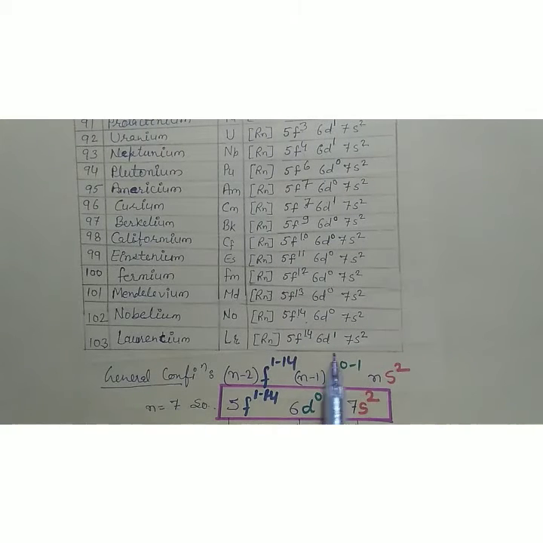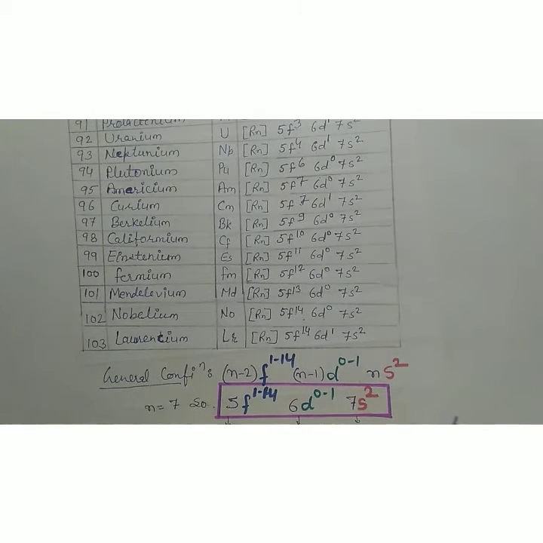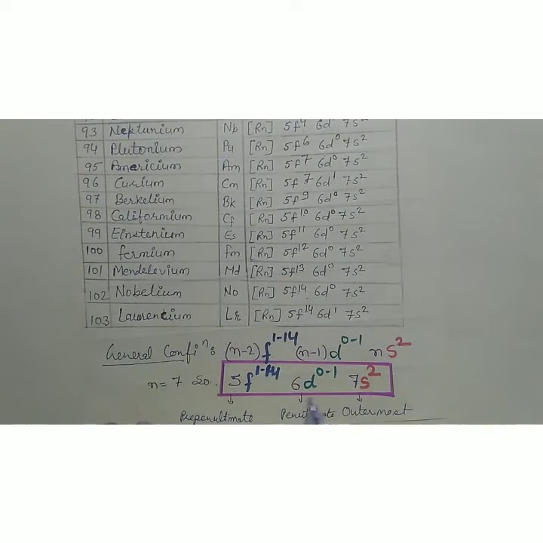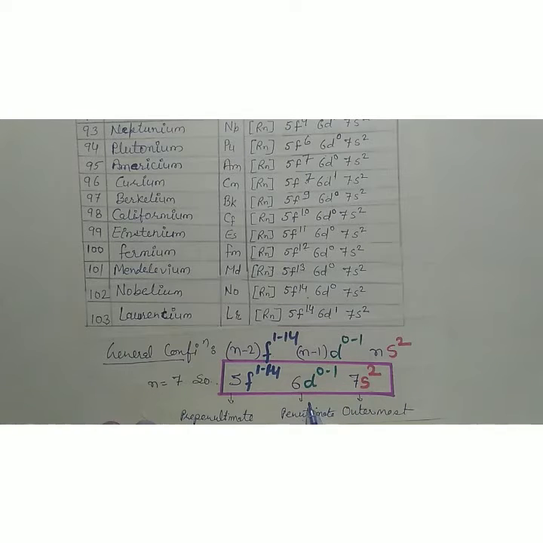Here n is equal to 7, so we can say 5f 1 to 14, 6d 0 to 1, and 7s2. As we have seen here, there is the outermost shell 7s, the penultimate shell, and the pre-penultimate shell. So we can see here that 3 outermost shells are incomplete, just like in lanthanides.